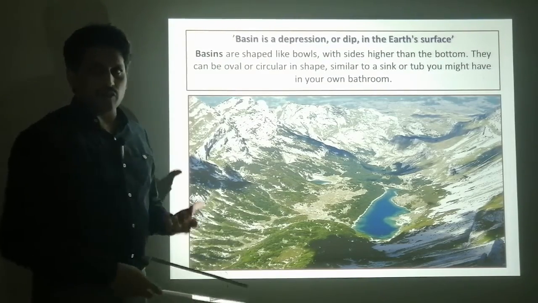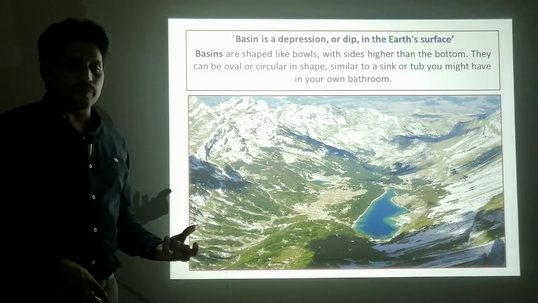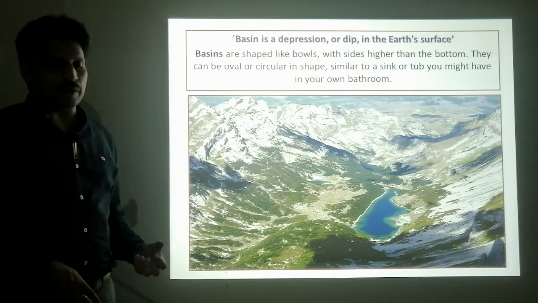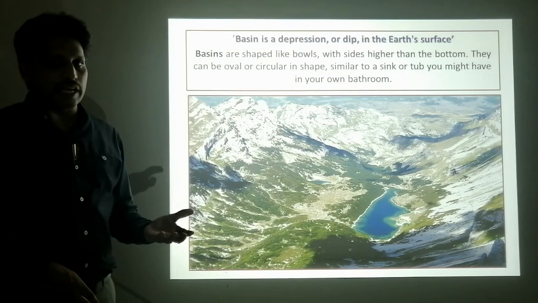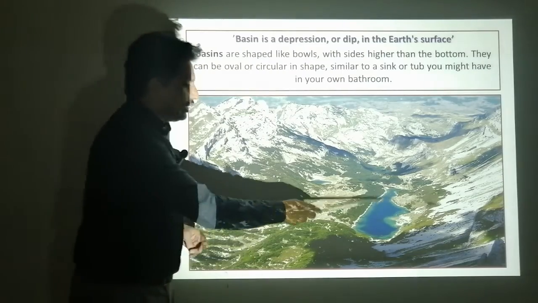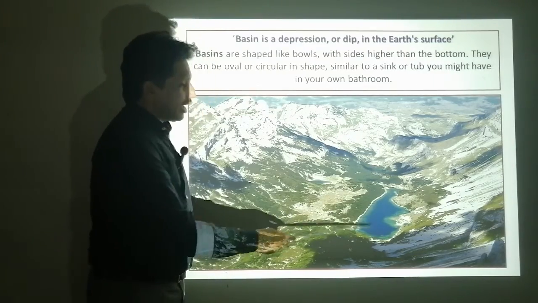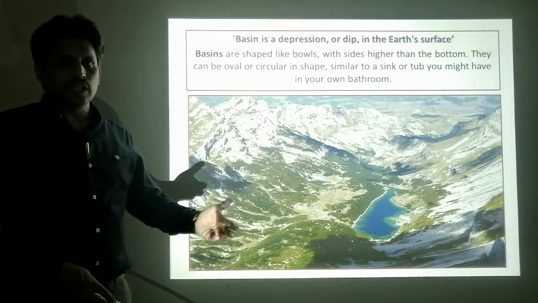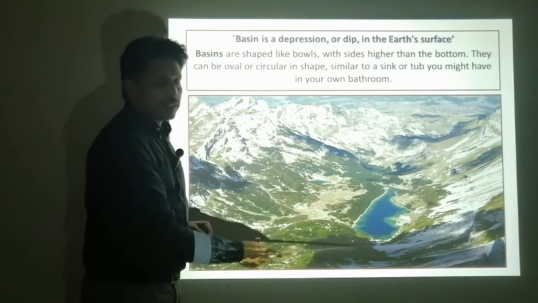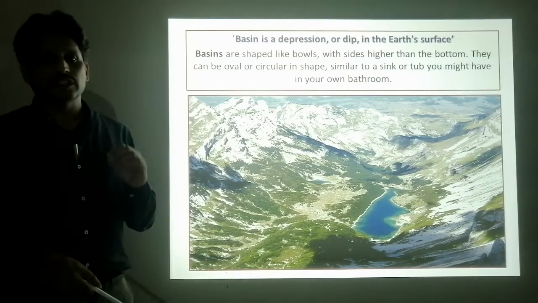Lakes are formed where there is a depression. In these depressions you can see lakes are formed, and these lakes have no outlet towards the sea. Therefore these types of lakes, which do not have any outlet towards the sea or any river, are called inland drainage basins.